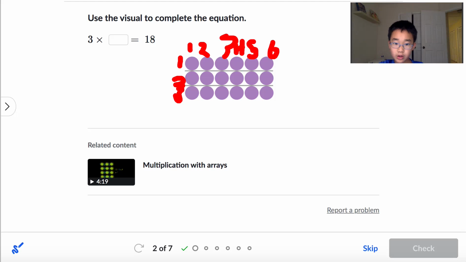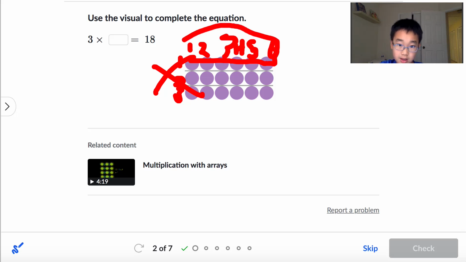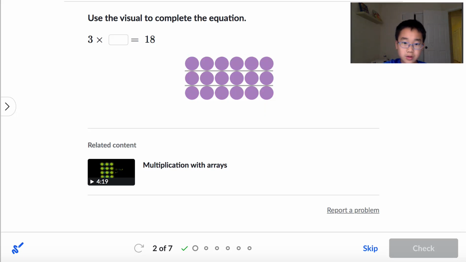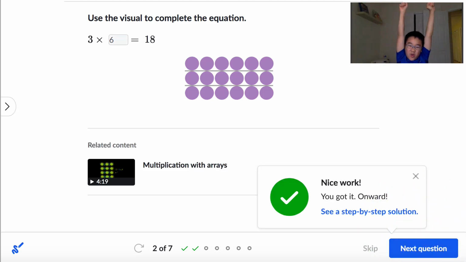So which one? We know there are 3, so it's definitely not this side. But the 6, we know the total number is 18, so it must be 6. And this is actually standard division, but you'll learn it in the future. Six. Check. Let's see if we're correct. Yahoo! We're correct.